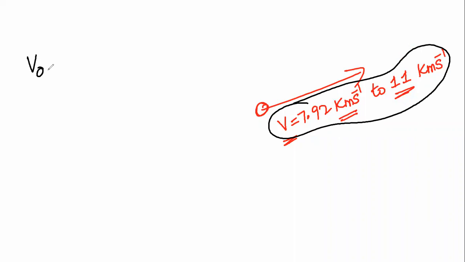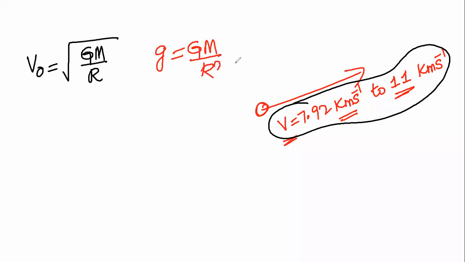So orbital velocity VO is equal to square root of GM divided by R. Small g is equal to GM divided by R square. In the place of GM, we write gR square.